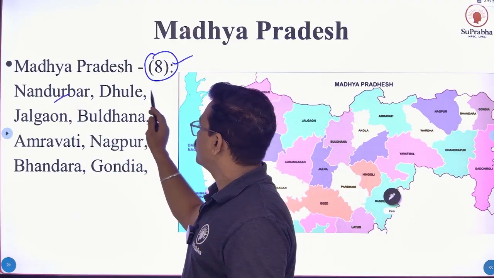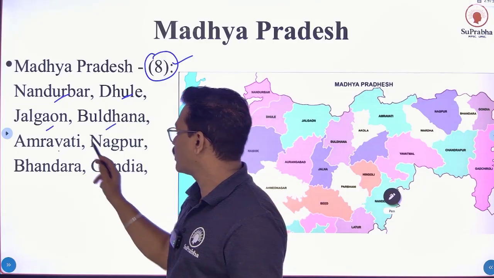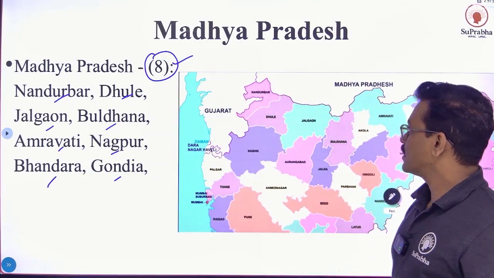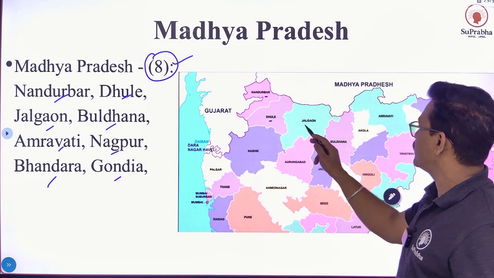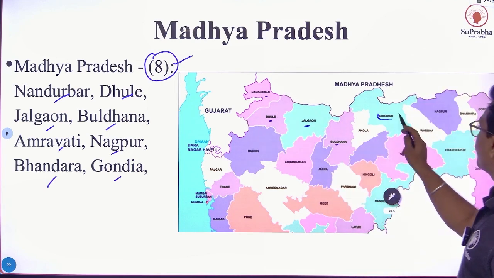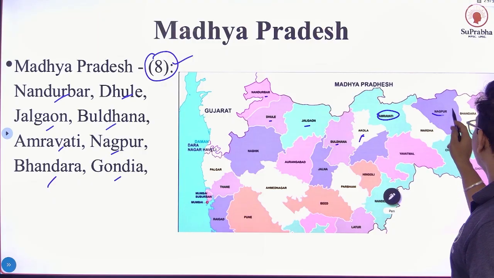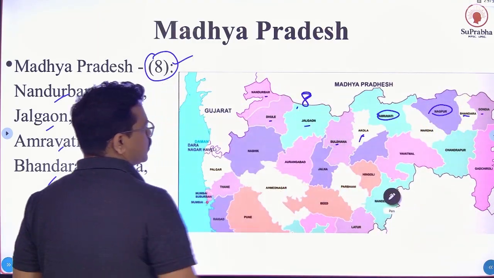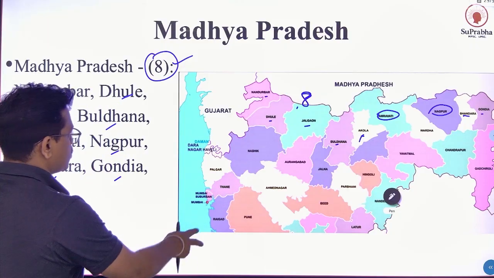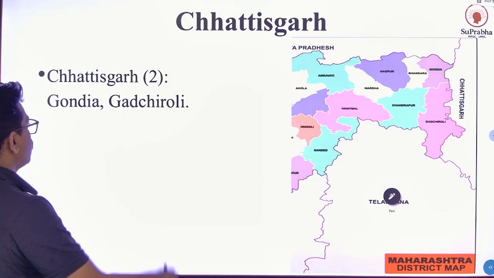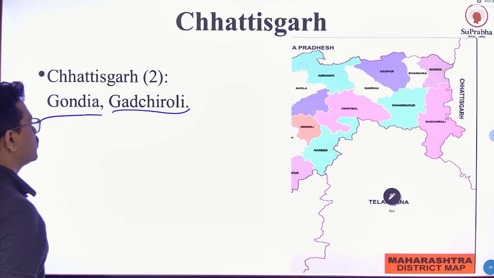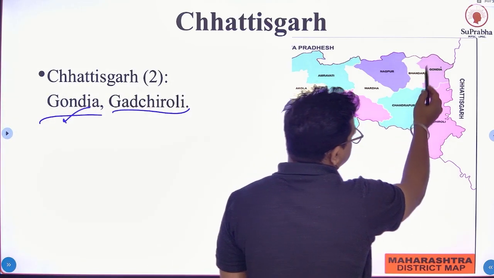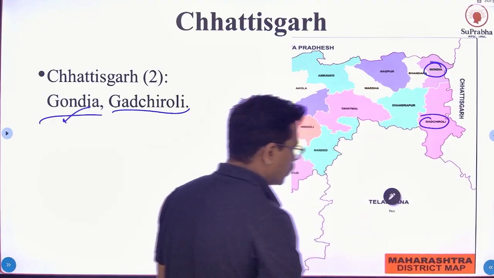Eight districts share a border with Madhya Pradesh: Nandurbar, Dhule, Jalgaon, Buldhana, Amravati, Nagpur, Bhandara, and Gondia. You can see on the map Nandurbar, Dhule, Jalgaon, Buldhana, Amravati, not Akola, then Nagpur, Bhandara, and Gondia. These are the eight districts sharing a border with Madhya Pradesh state. Next, Chhattisgarh. Only two districts share a border with Chhattisgarh, and these are Gondia and Gadchiroli. You can see here Gondia and Gadchiroli.